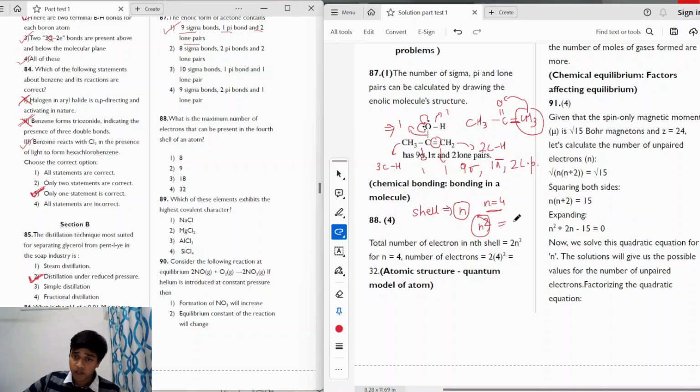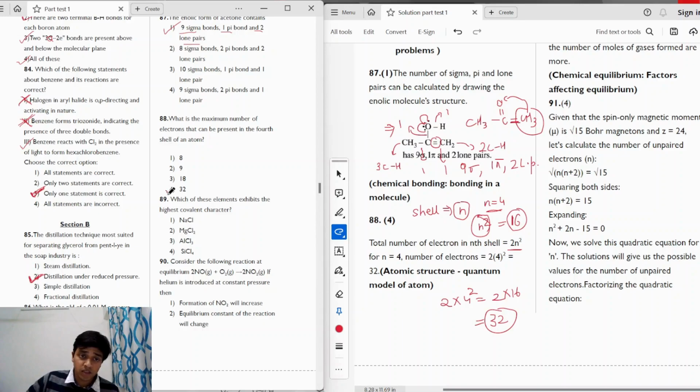So the total number of orbitals in the fourth shell will be 16. And we know that each orbital can accommodate 2 electrons. So the total number of electrons will be 2n square. We can write it as 2 into square of 4, which is equal to 2 into 16, which gives us 32 as the total number of electrons that can be accommodated in the fourth shell of an atom. So the correct answer will be option 4, which is 32. Moving on to the next question.